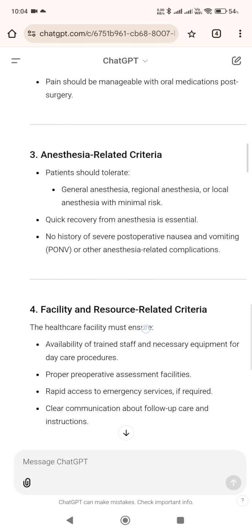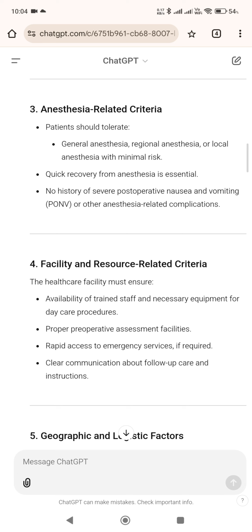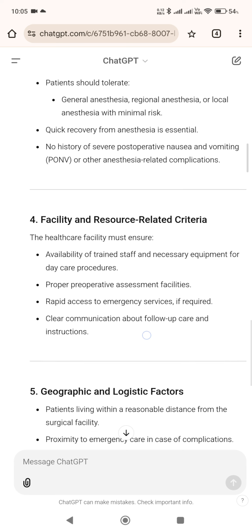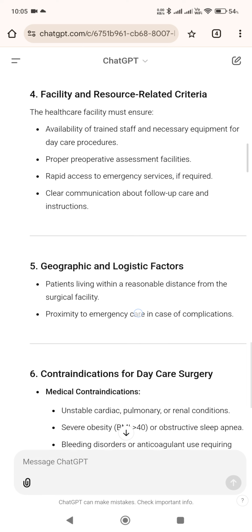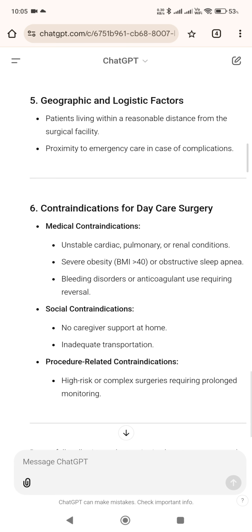3. Anesthesia-related criteria. Patients should tolerate general anesthesia, regional anesthesia, or local anesthesia with minimal risk. Quick recovery from anesthesia is essential. No history of severe post-operative nausea and vomiting, PONV, or other anesthesia-related complications. 4. Facility and resource-related criteria. The healthcare facility must ensure availability of trained staff and necessary equipment for daycare procedures, proper preoperative assessment facilities, rapid access to emergency services if required, and clear communication about follow-up care and instructions.